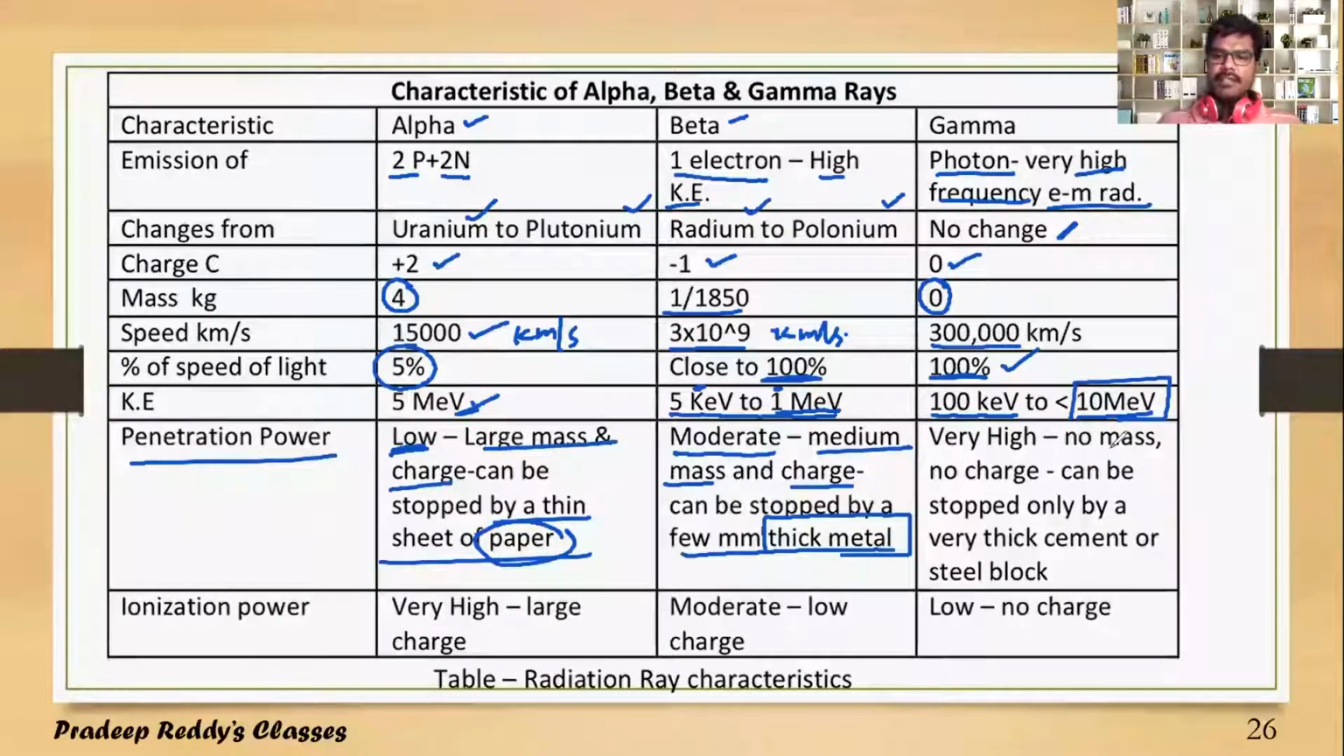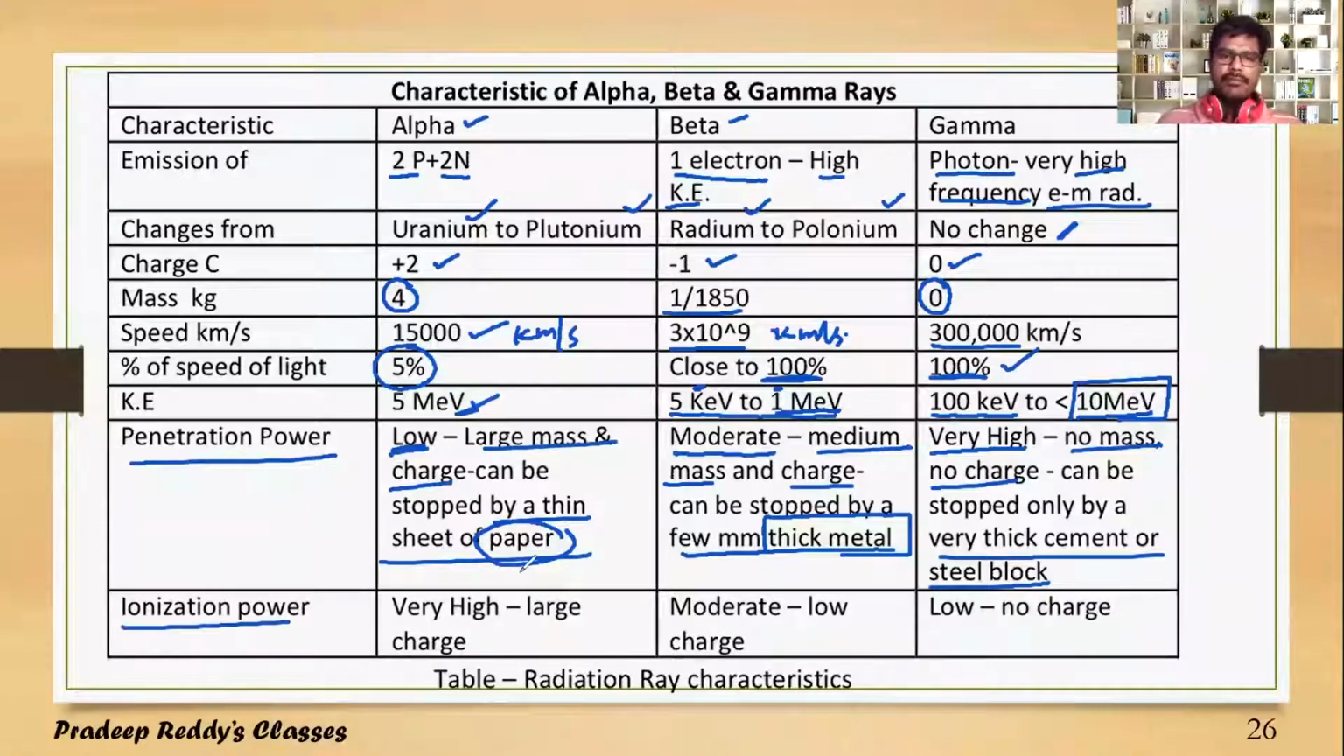Whereas gamma radiations have very high penetration power because they do not have any mass or any charge. They can be stopped only by a very thick element or a steel block. Gamma radiations have greater penetration power than that of alpha as well as beta.